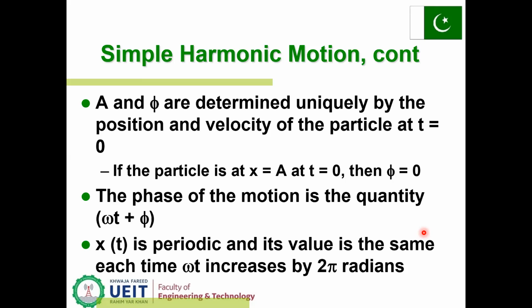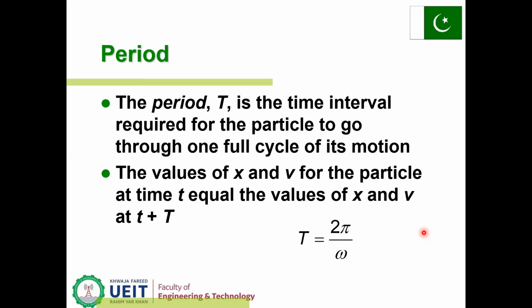If the particle is at x equal to A at t equal to 0, then phi is equal to 0. The phase of the motion is the quantity omega t plus phi, where x(t) is a periodic function and its value is the same each time omega t increases by 2 pi radians.